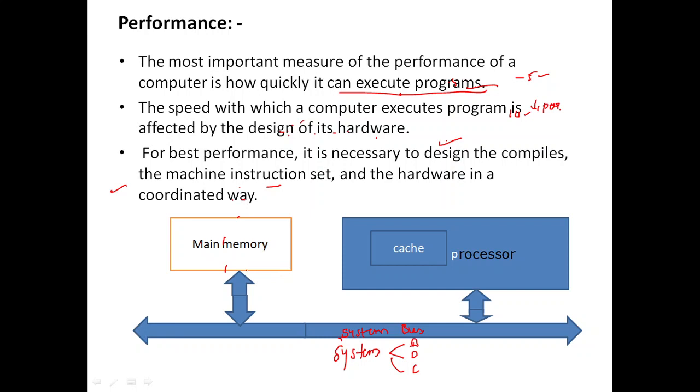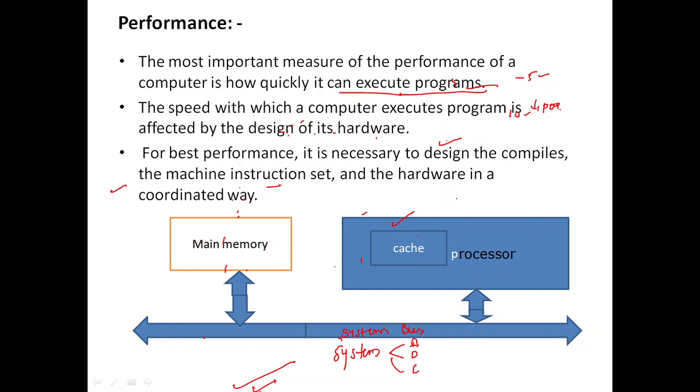The system bus is connected with the main memory and with the processor. In the processor we have placed a cache over here.